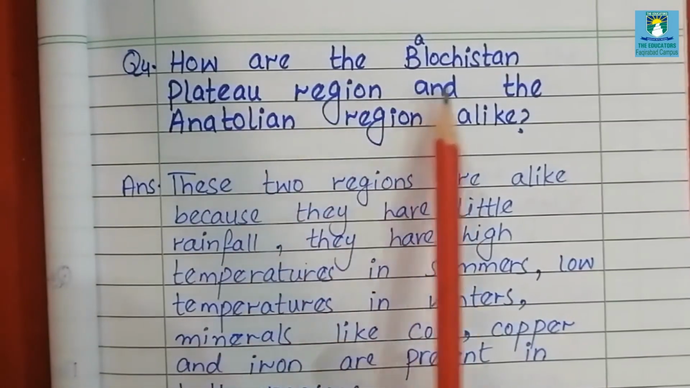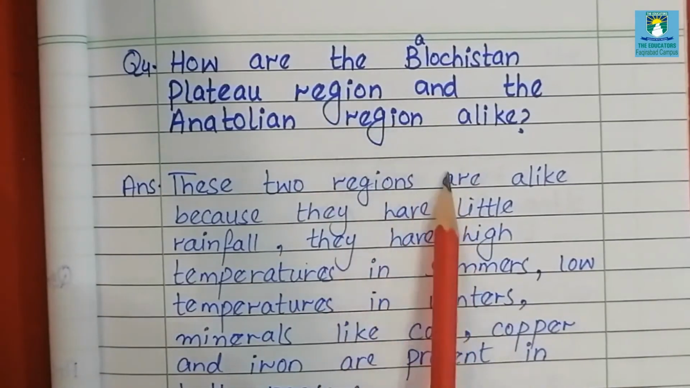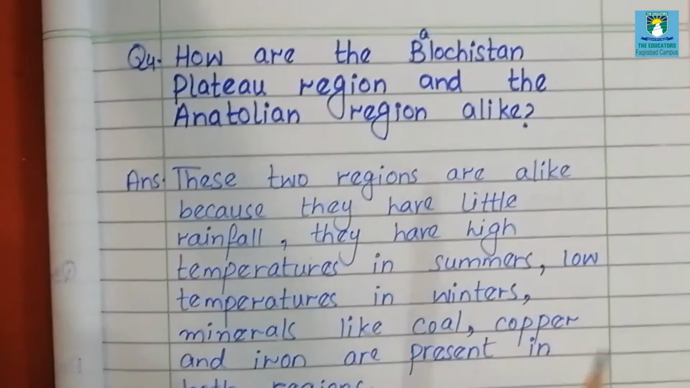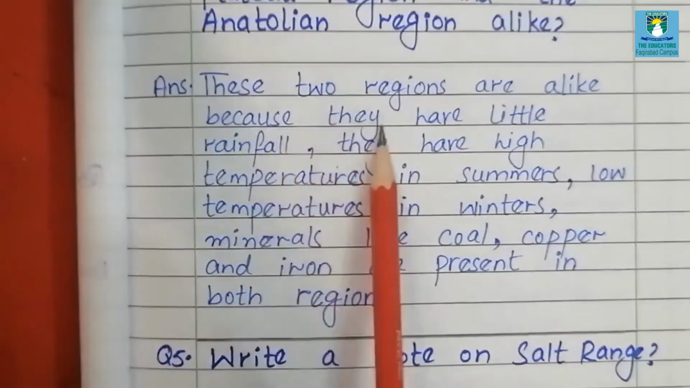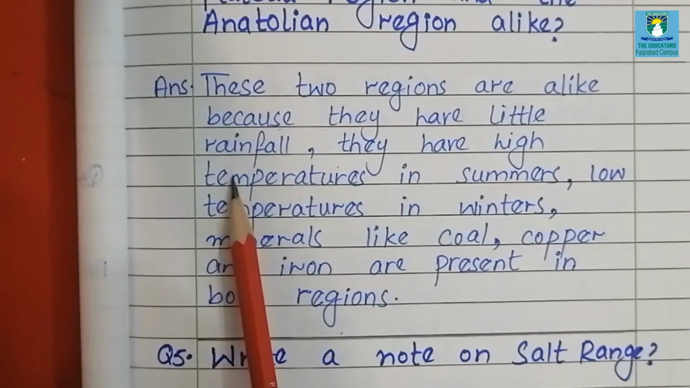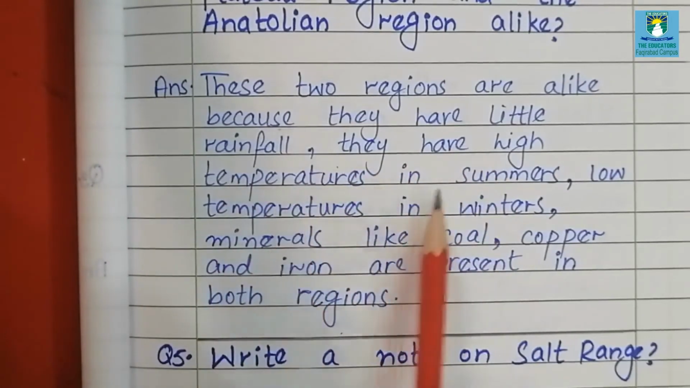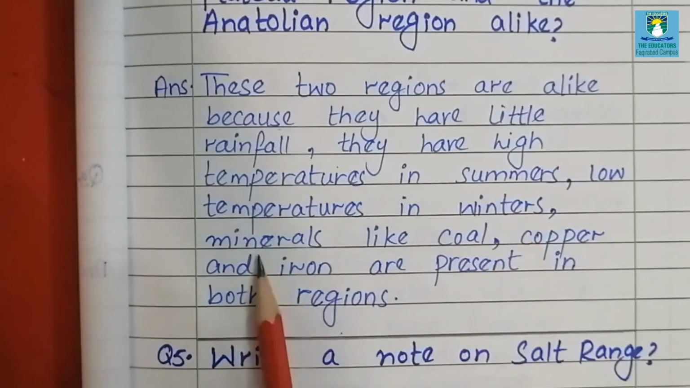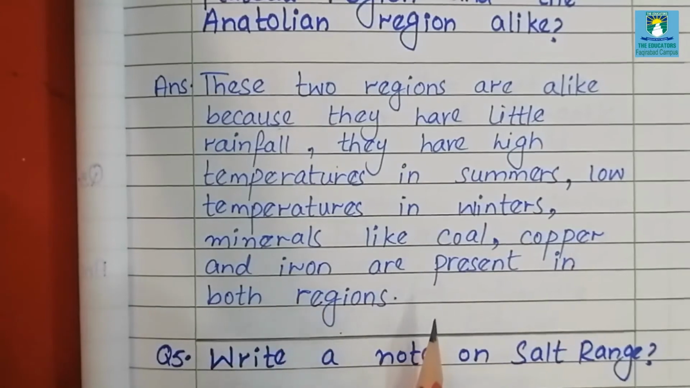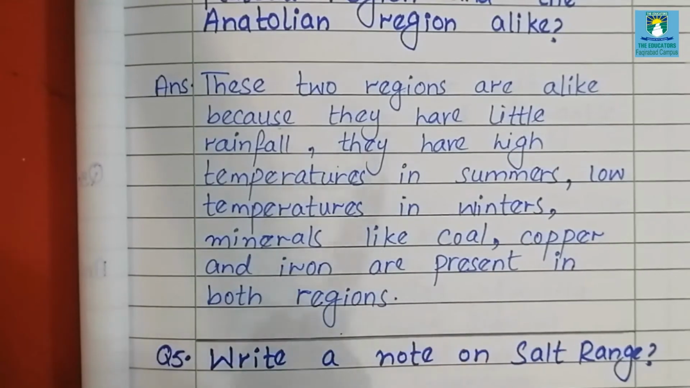Okay, next question: how are the Balochistan plateau region and the Anatolian region alike? That means, what are the similarities between these two regions? These two regions are alike, they are similar, because they have little rainfall. They have high temperatures in summer and low temperatures in winter. Minerals like coal, copper and iron are present in both these regions. So these are the similarities between these two regions.